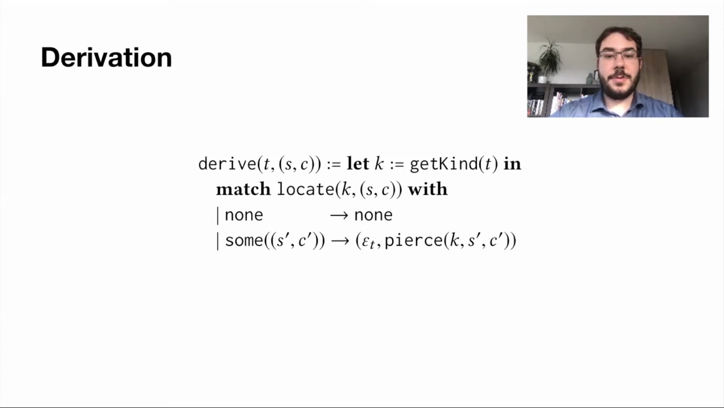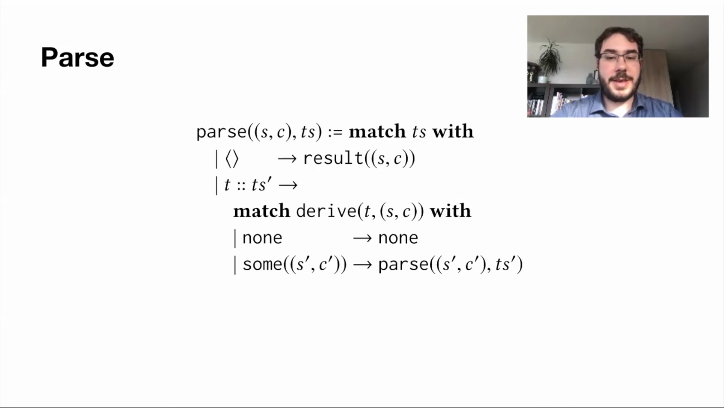Derivation is then trivial. We first query the kind k of t, and then we locate that kind within the focus syntax sc. If the location is successful, we pierce that new focus syntax and replace the LMK node by an epsilon t node. Parse is equally simple. In case the input token sequence is empty, we call the result function to get the value associated with the empty string by the focus syntax. Otherwise, we take the first token and we derive the focus syntax by this. If successful, we get a new focus syntax S prime C prime, which we recursively parse with.